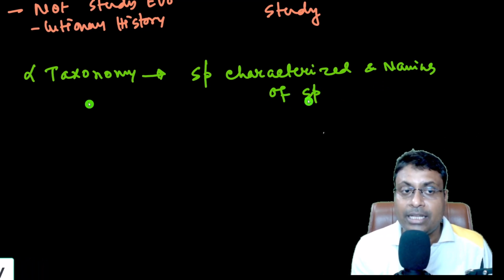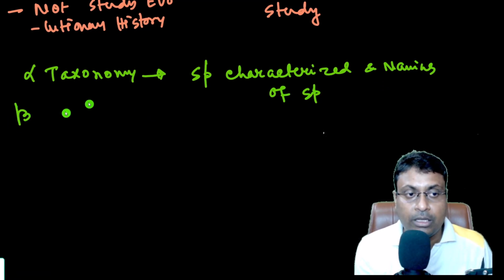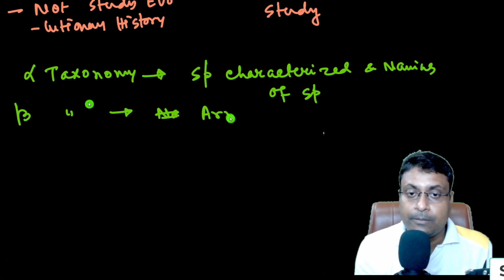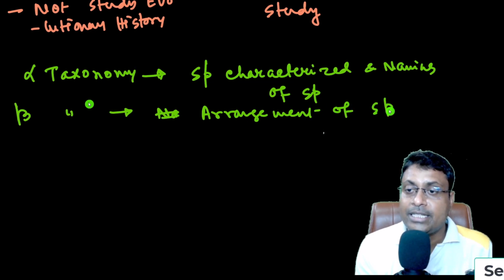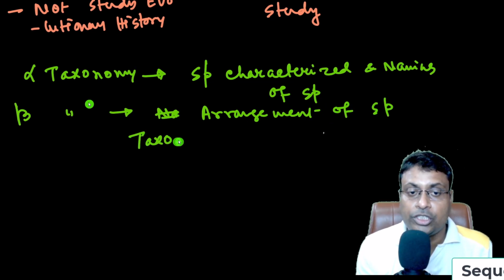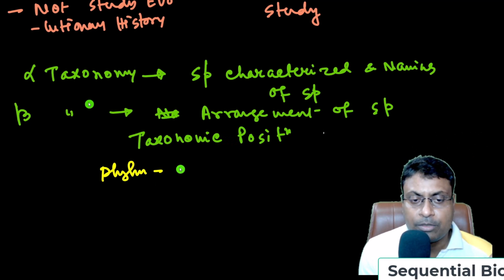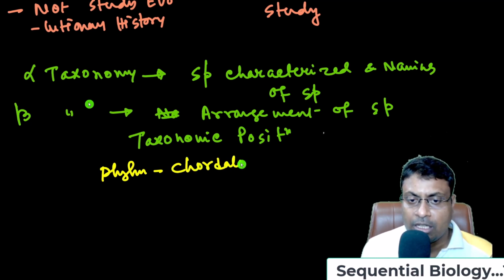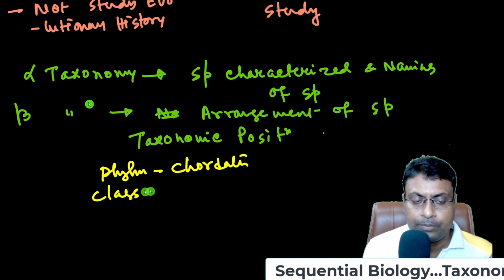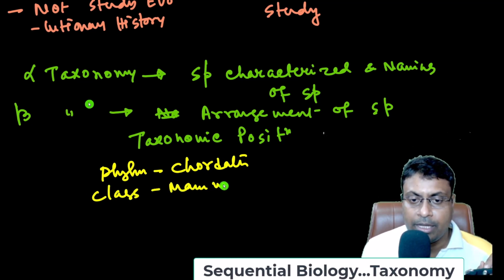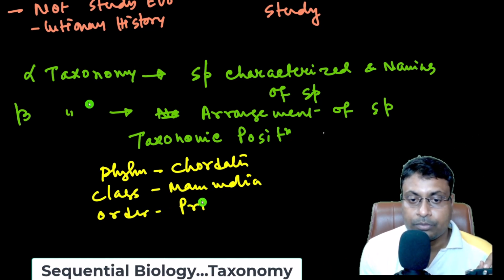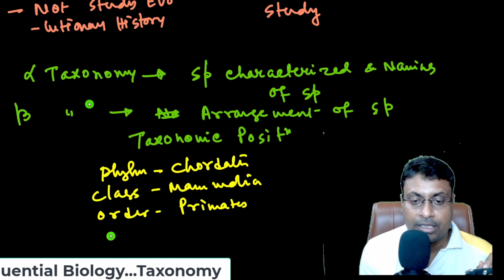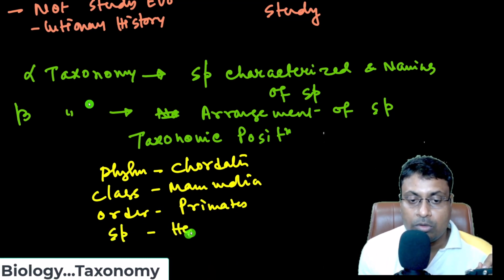The taxonomic study at species level is known as alpha taxonomy. Then beta taxonomy is the arrangement of species, that is, determining their taxonomic position. Suppose the human is phylum Chordata, class Mammalia, order Primates, and species Homo sapiens.